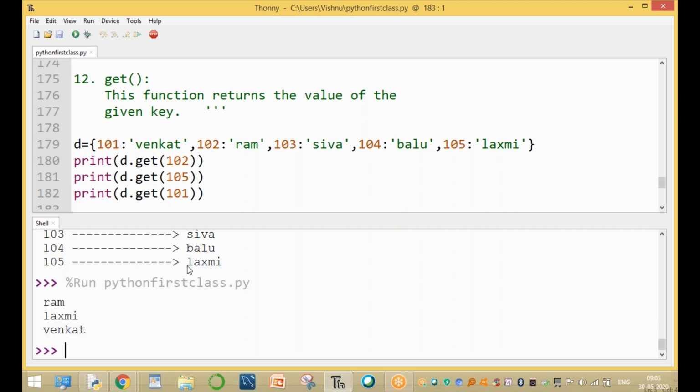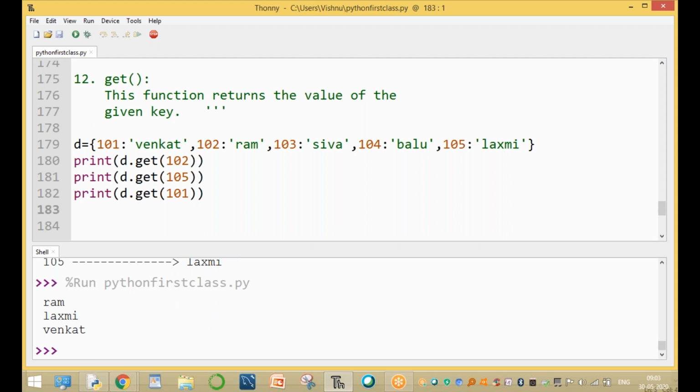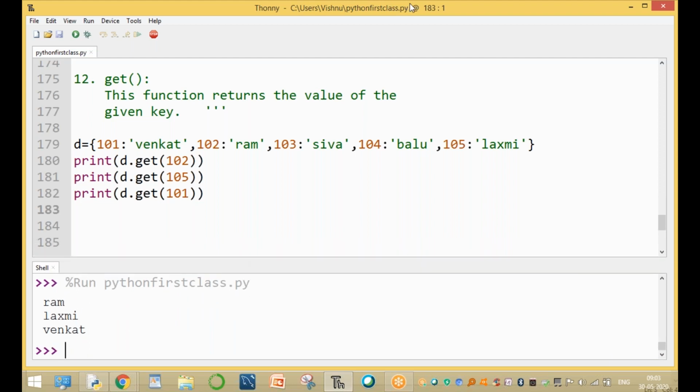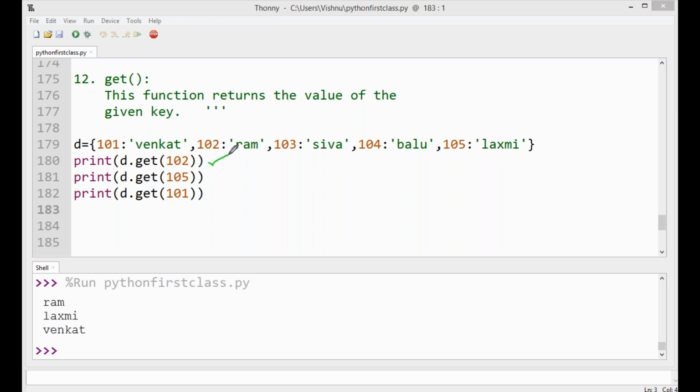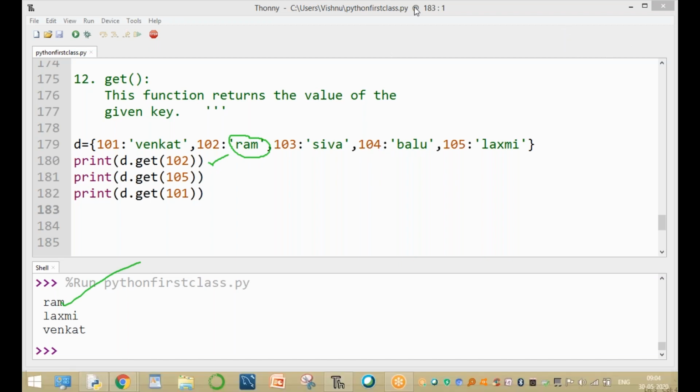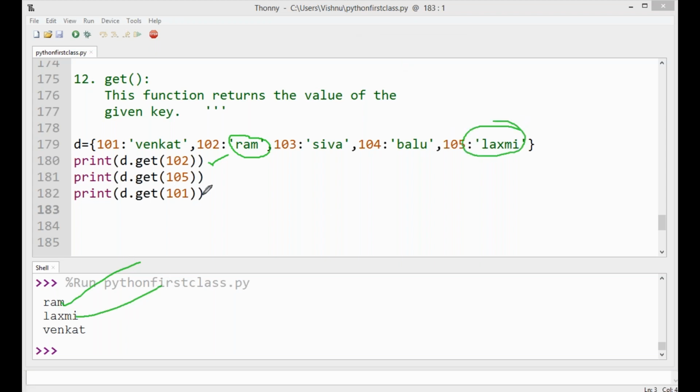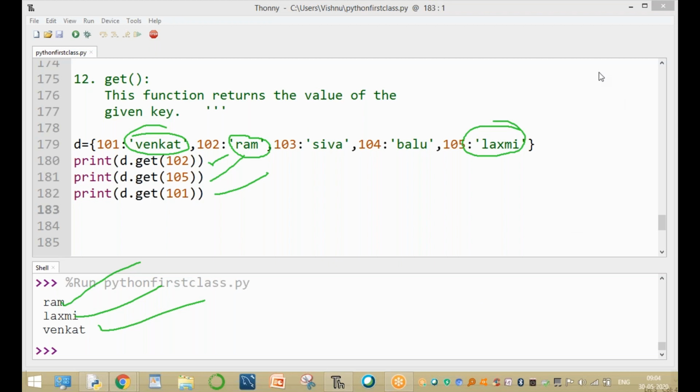Now the output: the value of 102 is Ram, so the function returns Ram. The value of 105 is, for example, Lakshmi. The value of 101 is Venkat. This function returns only Venkat. Clear, guys? This is the get function, getting the values one by one.